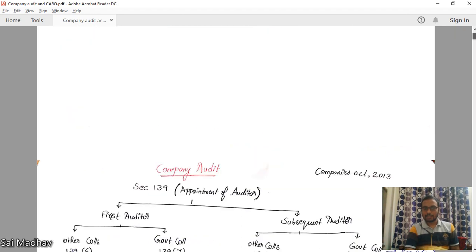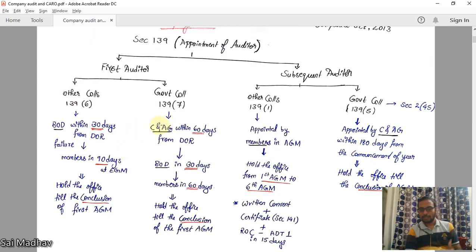Now, for other companies, 139.7 deals with government companies. 139.6 deals with other companies. Other companies means all other companies except government companies. Board of directors within 30 days from date of registration. If they fail to appoint, members in 90 days at EGM. Okay, 30-90, simple. Remember, only if it is government company, C&AG comes into picture. If it is a non-government company, no C&AG, only board and members.